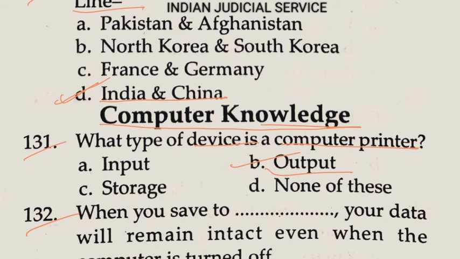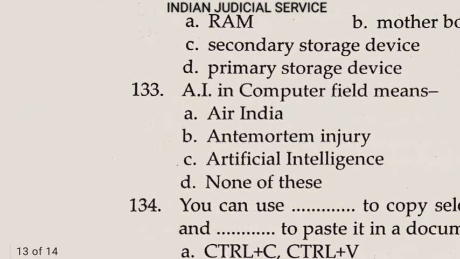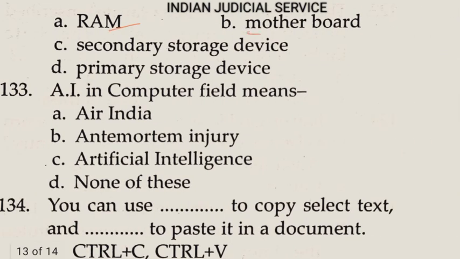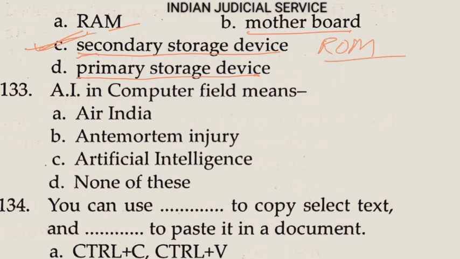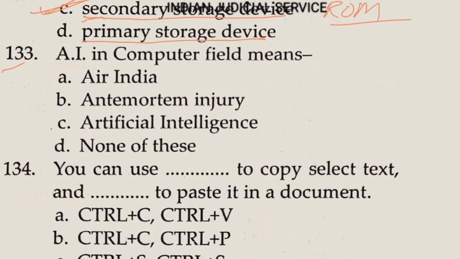Question number 132. When you save to dash, your data will remain intact even when the computer is turned off. So option A RAM, option B motherboard, option C secondary storage device, option D primary storage device. So clearly the answer here is option C secondary storage device, because primary storage device is RAM and secondary storage device is ROM. Option C.